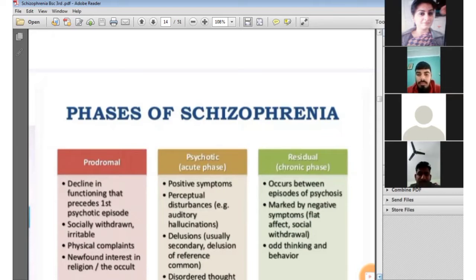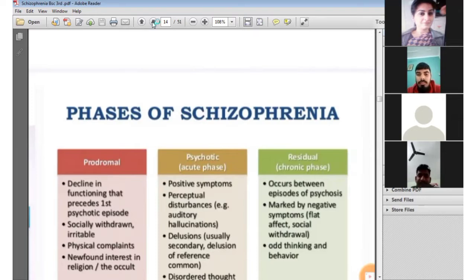The next phase is the residual chronic phase of schizophrenia. Under that, the period between episodes of psychosis is marked by negative symptoms, affect, social withdrawal, or disturbed thinking and behavior. These all are the phases of schizophrenia.